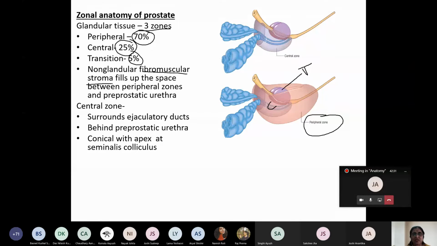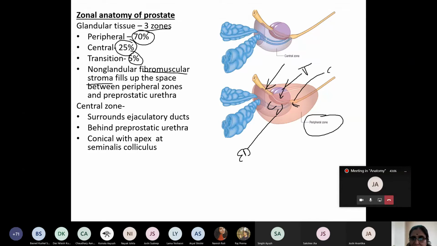Okay. Now let us go to each zone, a short description. This is the central zone. The central zone surrounds the ejaculatory duct. What are those blue color ducts, my dear student? You know this. Ejaculatory duct. And it lies behind this urethra. This urethra here is the pre-prostatic urethra, before the prostate. And its conical part is the apex of the central zone. And this apex of the central zone opens in the seminalis colliculus.